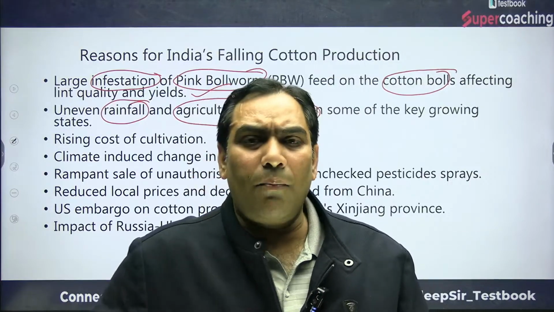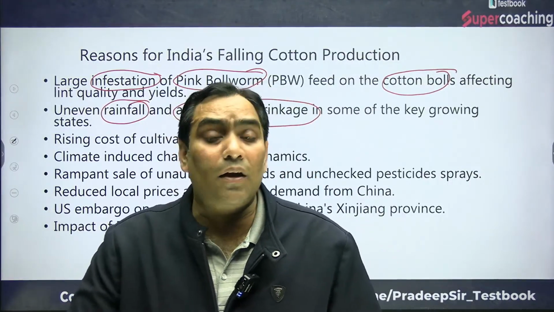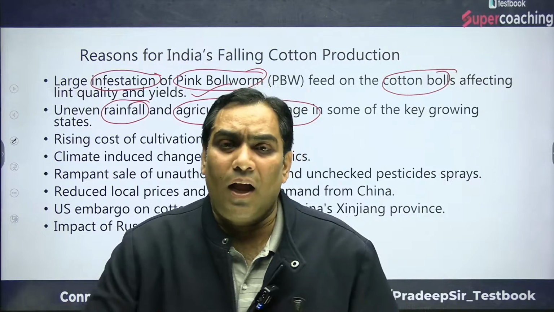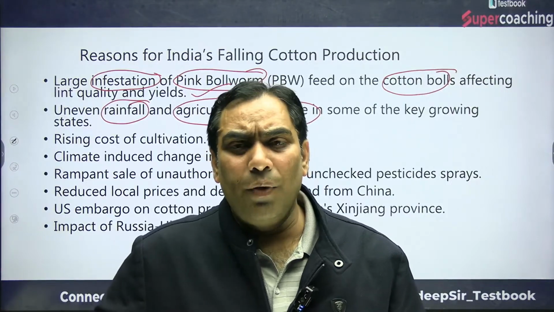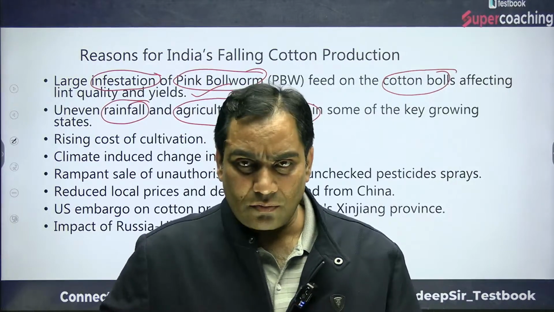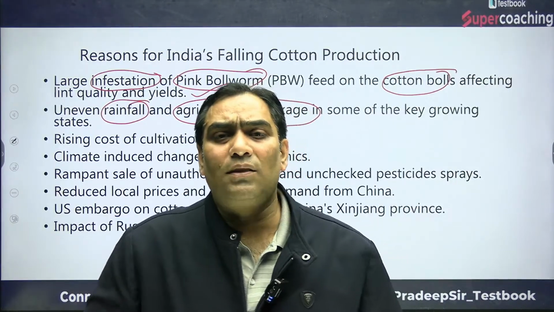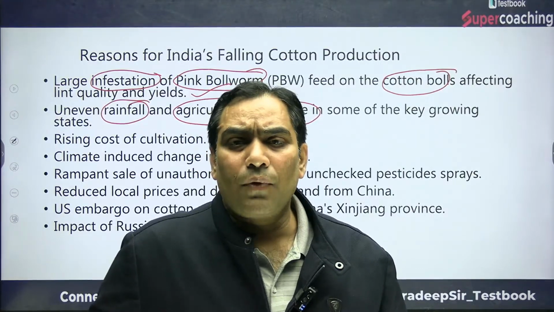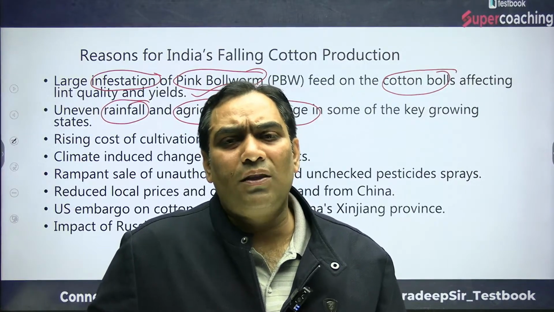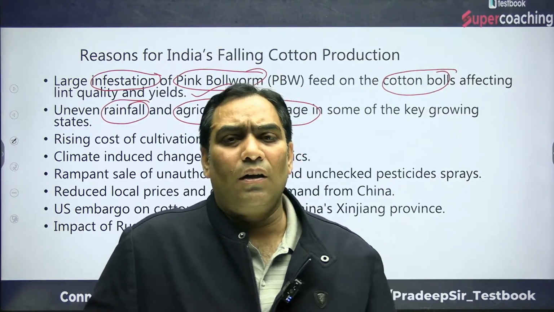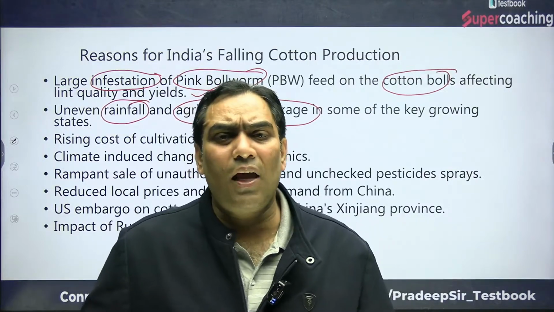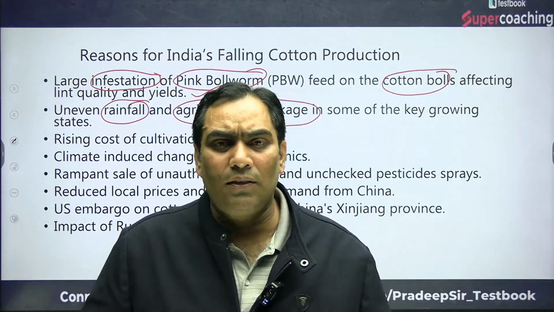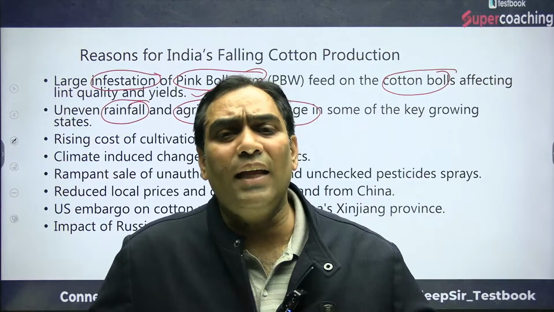As I talked about, it is a Rabi crop produced in semi-arid or humid areas, and it is a tropical crop. So frost is not good for the production of cotton. But many times because of climate change, there are frost conditions during the Rabi season. Because of the climate change, the production has also decreased.